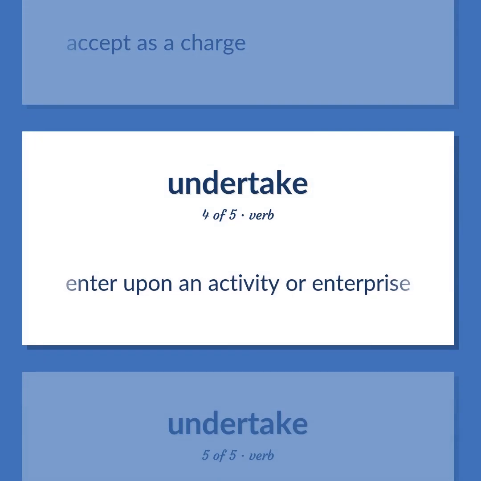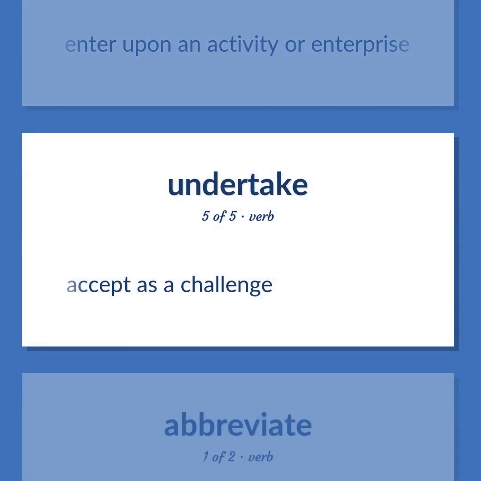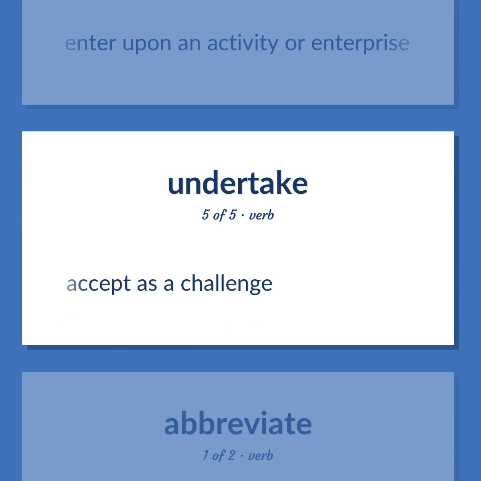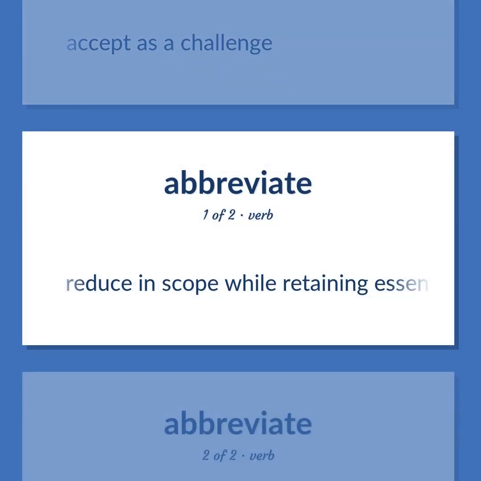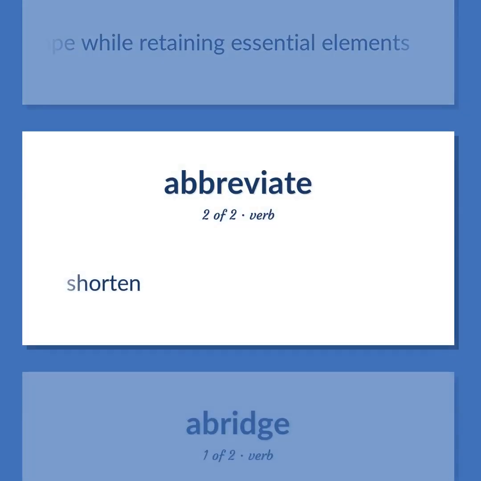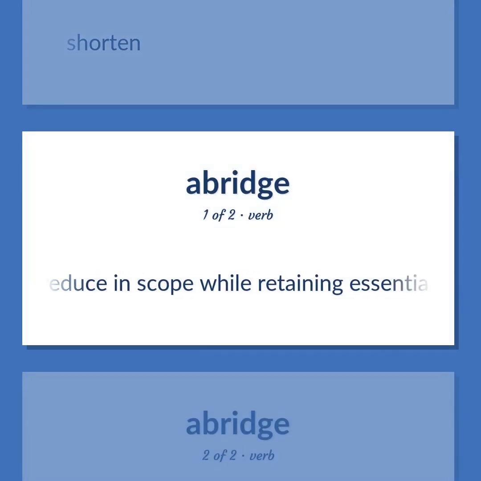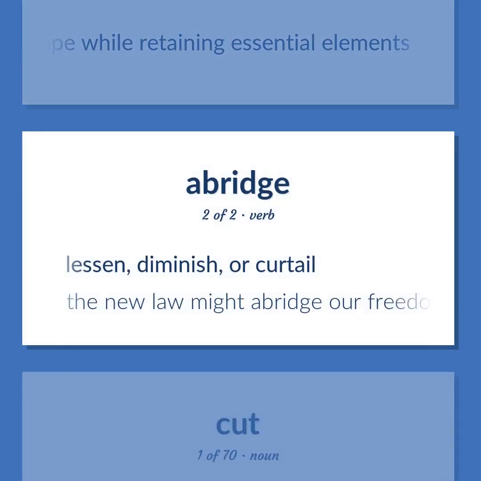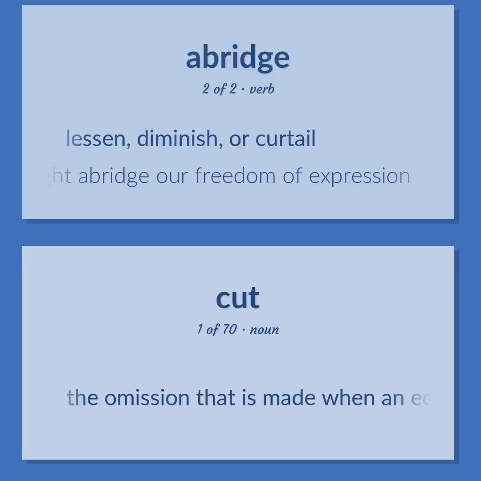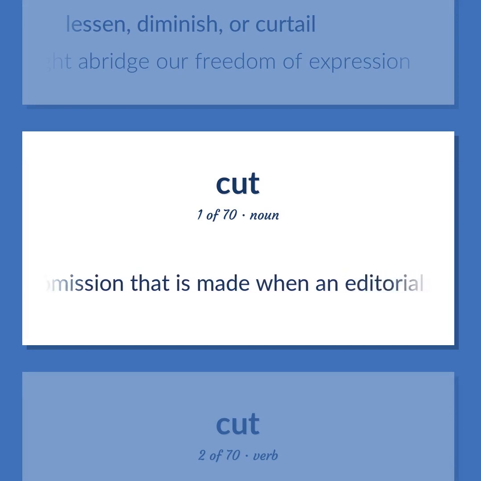Enter upon an activity or enterprise. Accept as a challenge. Reduce in scope while retaining essential elements. Shorten. Reduce in scope while retaining essential elements. Lessen, diminish, or curtail. The new law might abridge our freedom of expression. The omission that is made when an editorial change shortens a written passage.